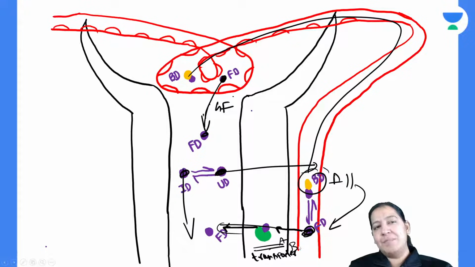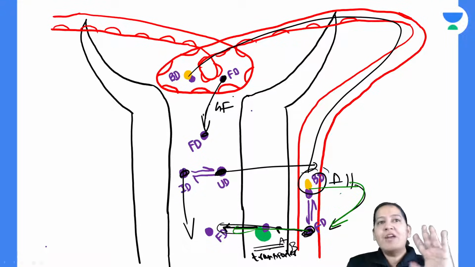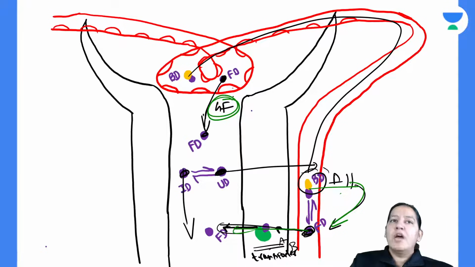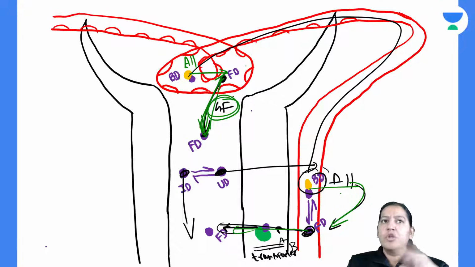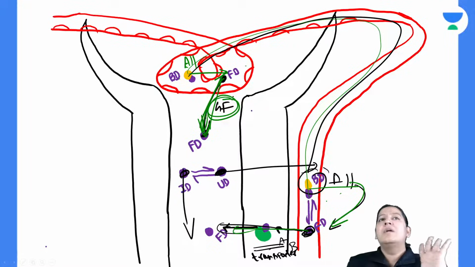What question should you ask me? It should be a question from your side. You should ask me, ma'am, you are telling that all the bound drug is getting converted into free drug, and then free drug is coming in the blood because bound cannot come. So why does this not happen in glomerular filtration? Here you are saying that only free is coming, bound is not coming. So why not convert bound to free here at the first step, and then all the drug comes? So no bound is left here. You should ask me, ma'am, why is this conversion not happening here?